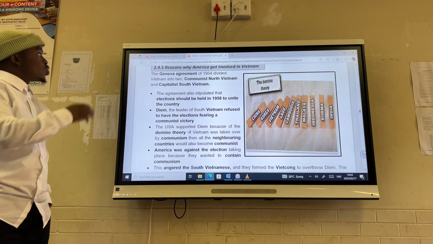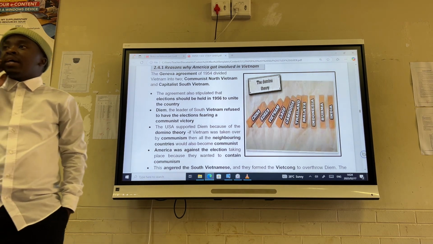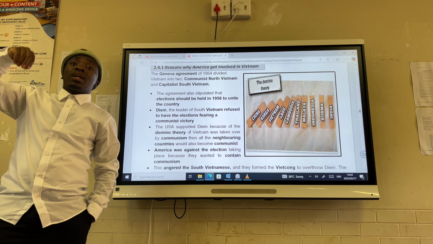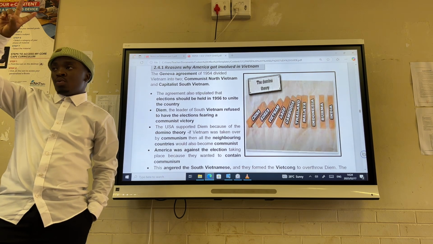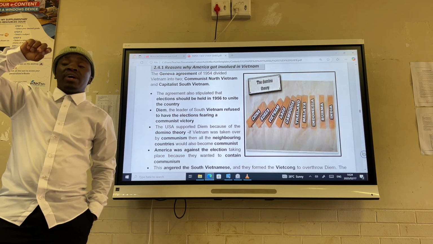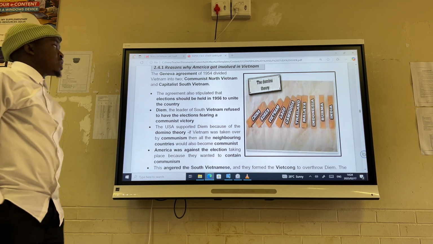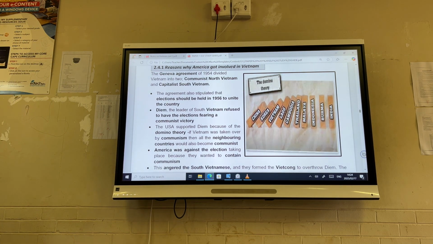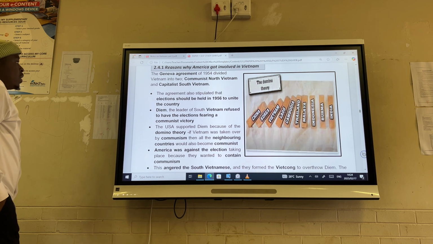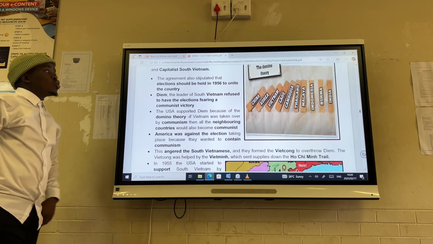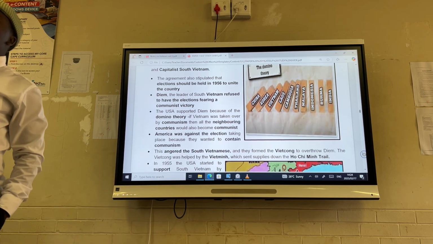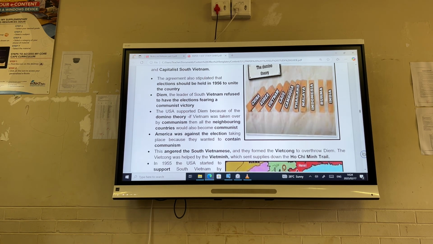And when it comes to the involvement of America, it starts off with that agreement of dividing Vietnam along that particular line that we refer to as the 17th parallel. Therefore says the Geneva Agreement of 1954 divided Vietnam into two: Communist North Vietnam and Capitalist South Vietnam. The agreement also stipulated that elections should be held in 1956 to unite the country. This is something that we've already dealt with. We know who Diem is going to cheat, right?